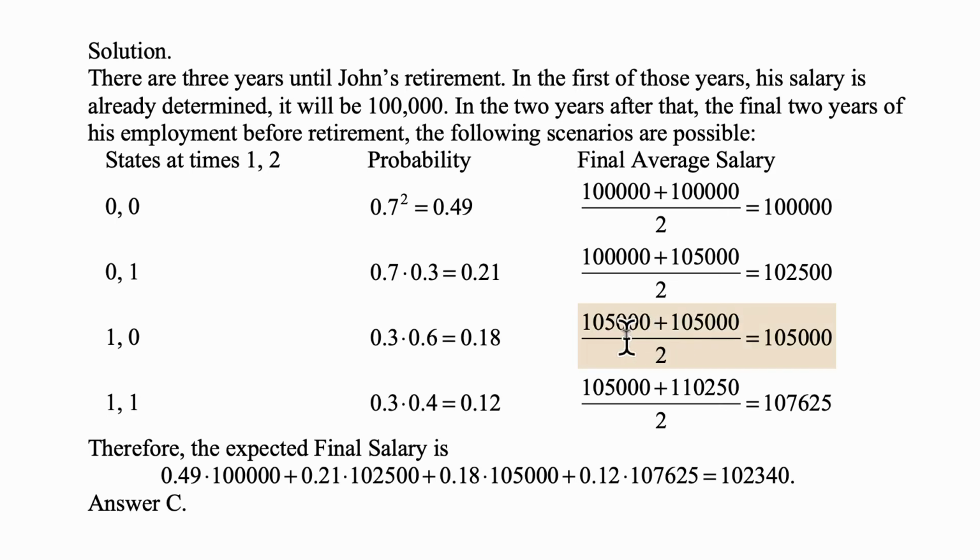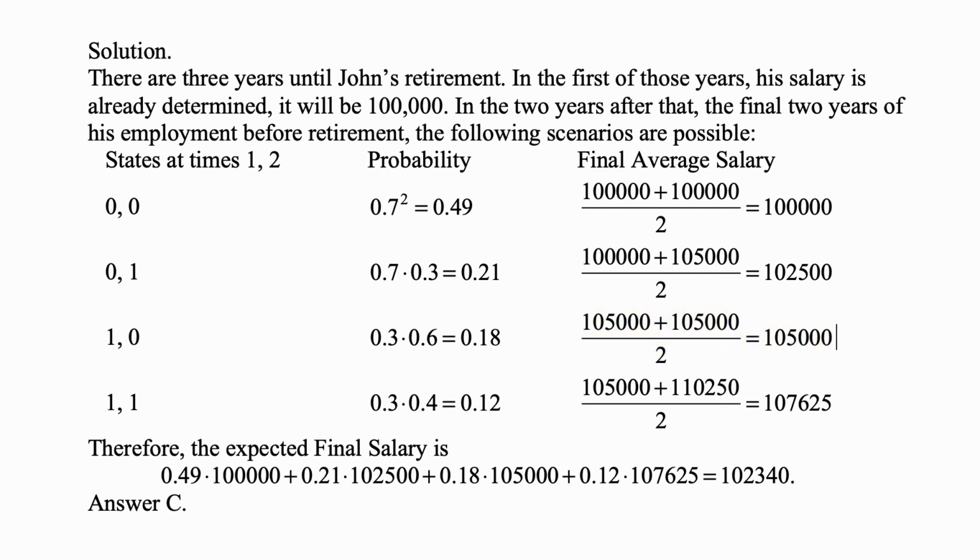And I apologize, I had a typo here. But his salary after a 5% raise will be 105,000, followed by 105,000 because no raise from 105,000 will give him the last year's salary of 105,000. So the average, the final average salary will be 105,000.